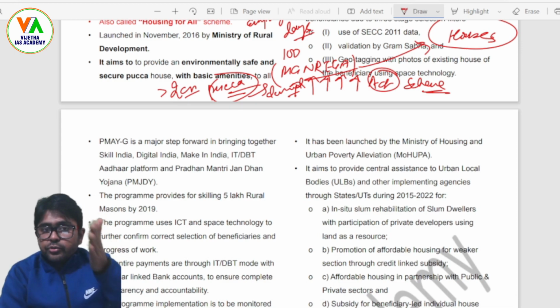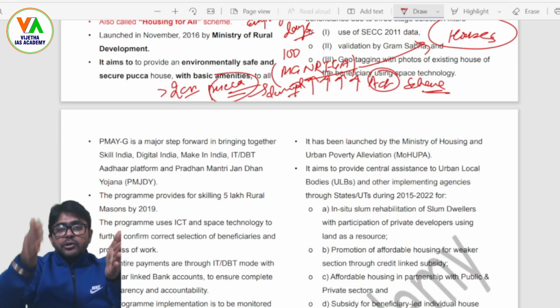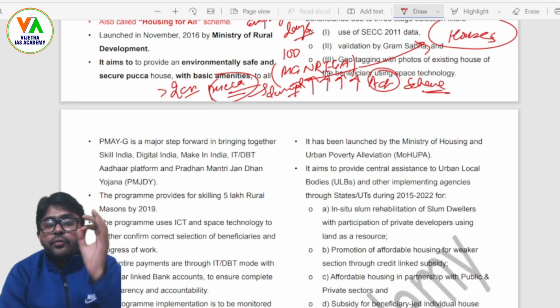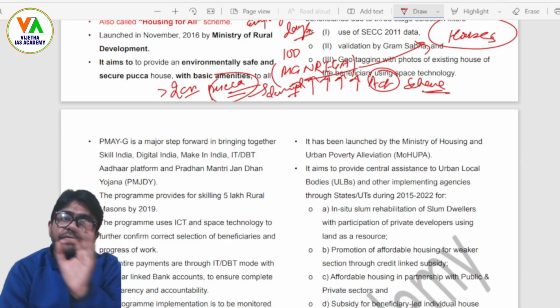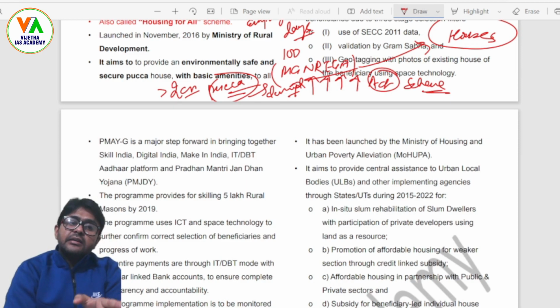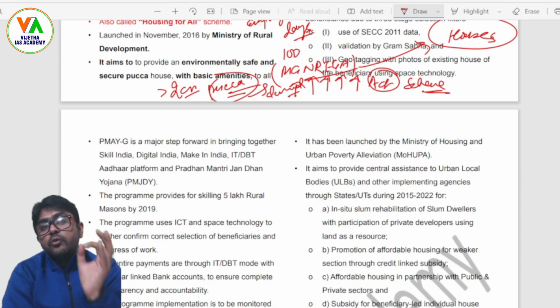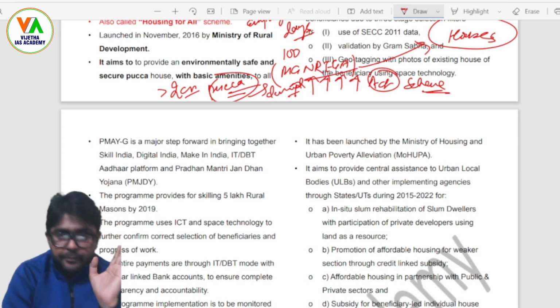Take a parallel image now. You have already understood the rural setup. Now take the parallel image of the urban setup, right? There it was implemented by the Ministry of Rural Development. In urban centers, it is being implemented by the Ministry of Housing and Urban Affairs, that is MoHUA, right?